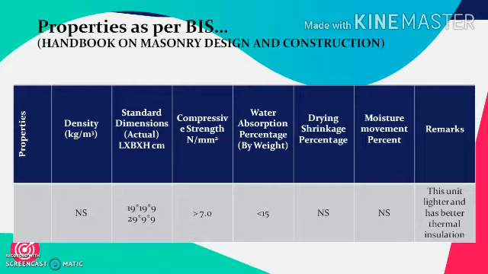Its compressive strength is more than 7 Newton per mm square. The water absorption should be limited to 15% by weight. Again, drying shrinkage and moisture movement are not specified. These units are lighter and have better thermal insulation, and so they can be used in structures where appropriate thermal insulation is expected.